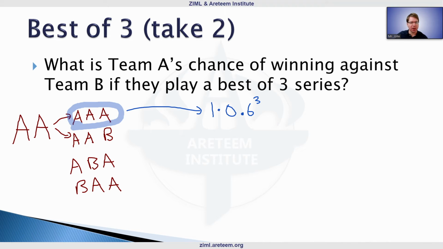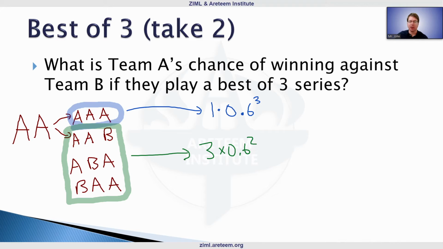Now, other scenario, notice if we group all 3 of these together, they all have them winning exactly 2 games. Here there's 3 ways this can happen, and then if we multiply this out, we have a 0.6 squared for those 2 games they're winning, and a 0.4 to the first power for that 1 game we're losing there.